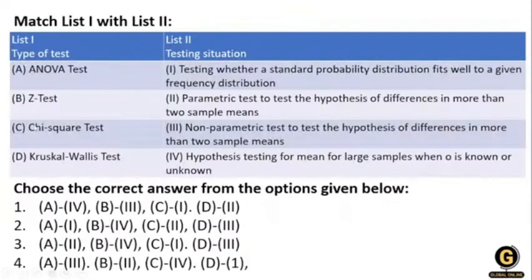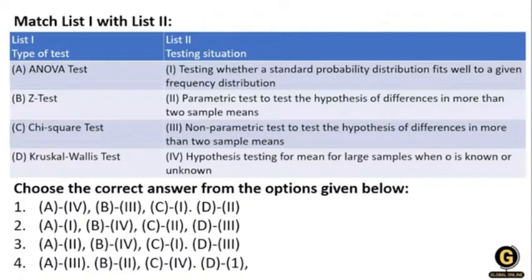Next question. Match the ANOVA test, Z test, chi-square test and the Kruskal-Wallis test. This is a very simple question. First, the ANOVA test. Option number 1, leave it.